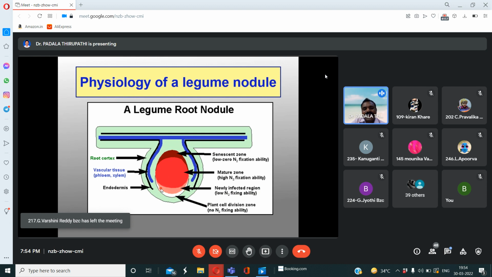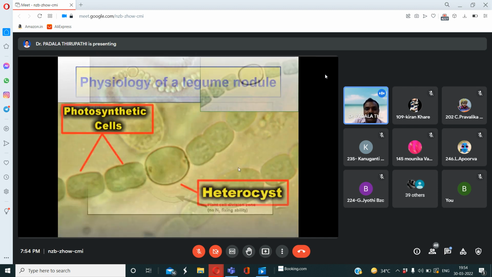Here, in the light brown or pinkish color region we observed, then the mature zone is directly pink color zone we observed. High nitrogen fixation ability which we observed in this zone. That is the mature zone, where at the same time the senescent zone is also there. So this senescent zone, the light pink color is going to dark red or red color zone we observed. That is the low, zero nitrogen fixation ability we observed.